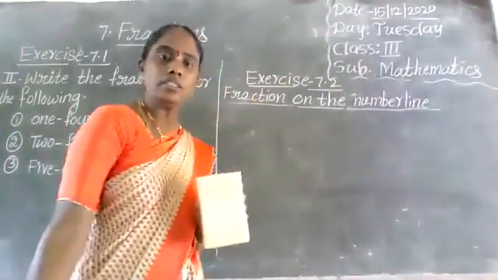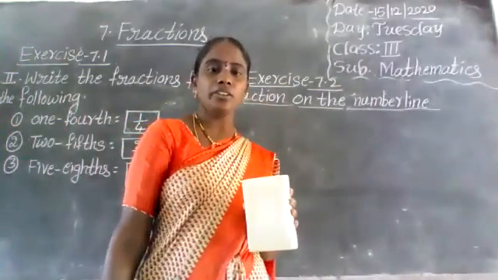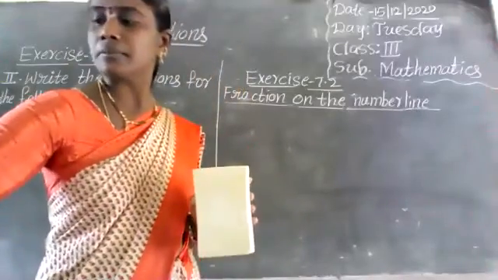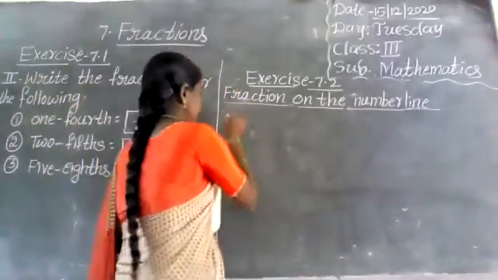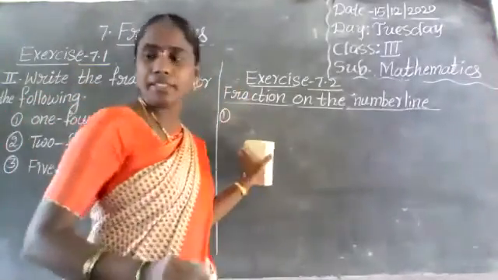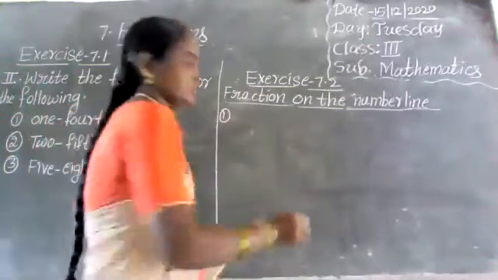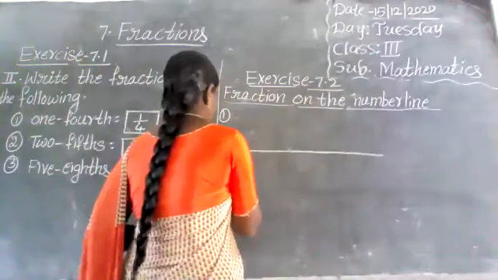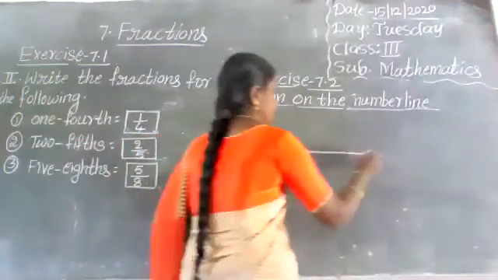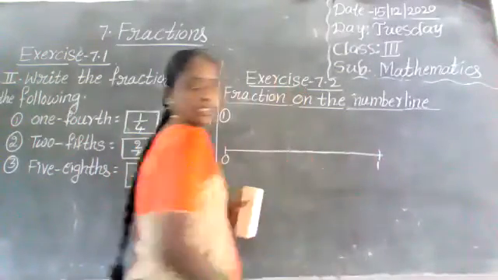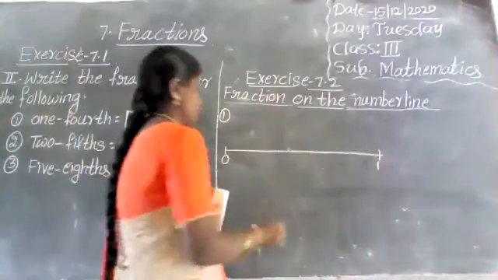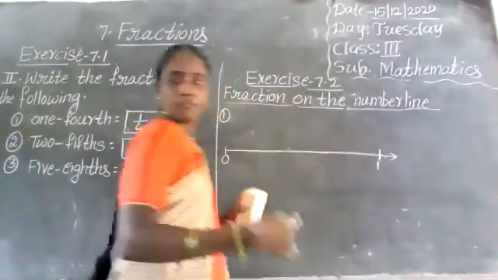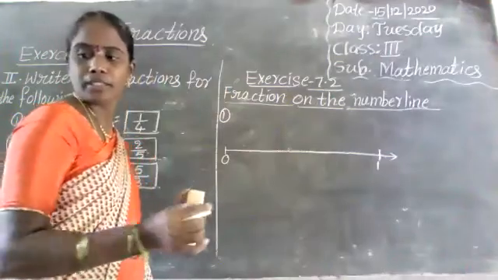On your videos, students, sit properly. Okay, first one. Here is given one number line: 0, 1, 0 to 1.